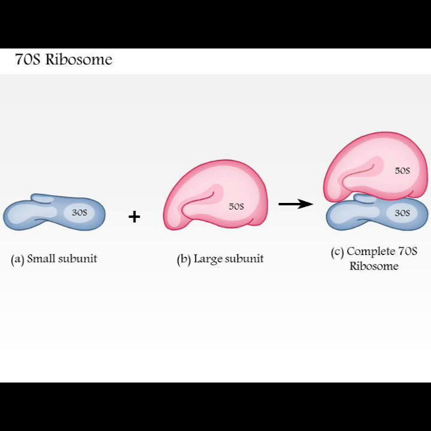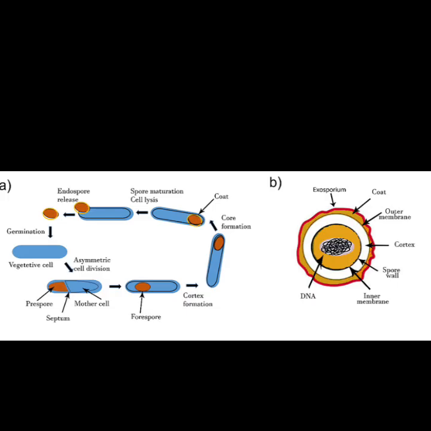Another structure is the endospore. Bacterial cells are generally observed as vegetative cells, but some genera of bacteria have the ability to form endospores. These are structures that essentially protect the bacterial genome in a dormant state when environmental conditions are unfavorable. Vegetative cells and endospores have big differences in their properties. Let's compare them. Vegetative cells are sensitive to extreme temperatures and radiation. Endospores are resistant to extreme temperatures and radiation.